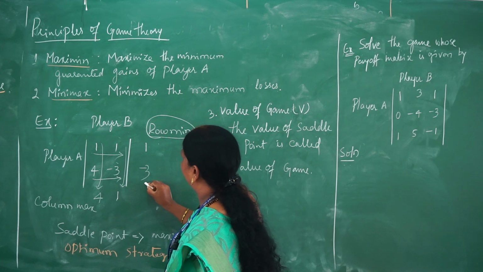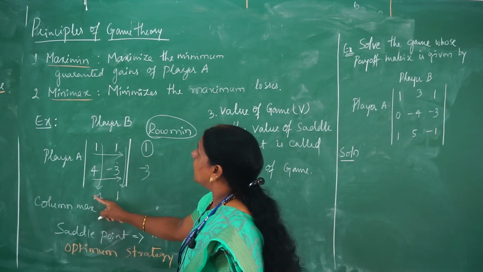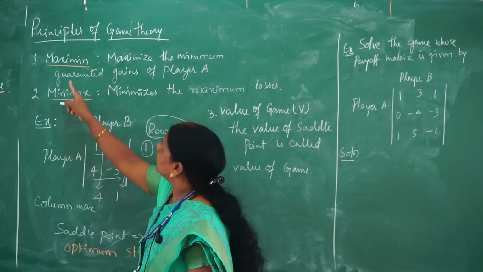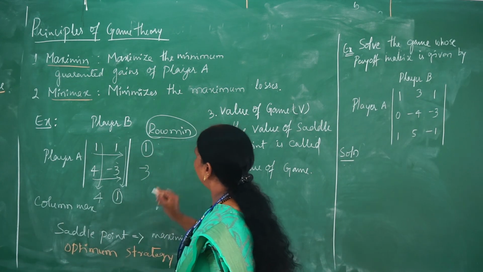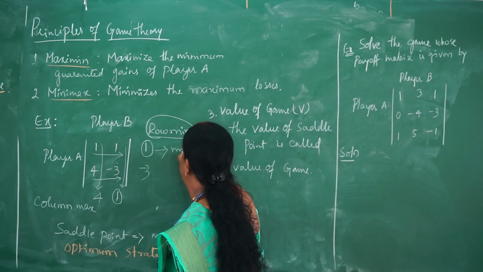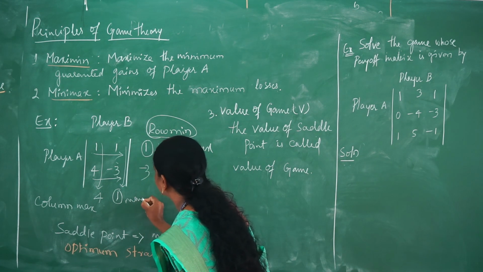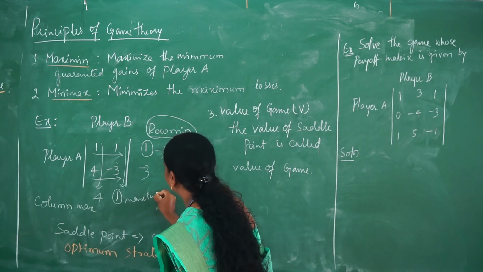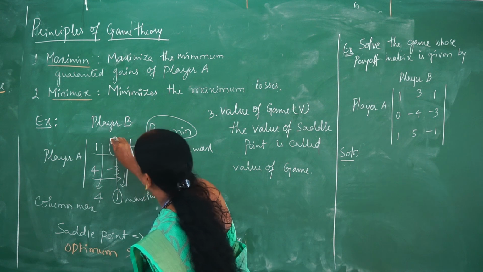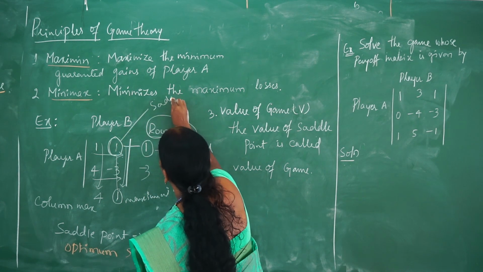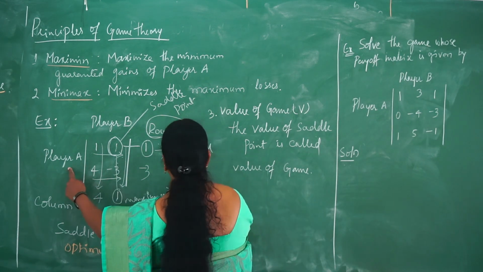So from these two values, this is the minimum of the maximum values, and from these two values we need to find out the maximum of the minimum values, that is called the maximin. Among these two maximum values, the minimum value is this one. So now this value is called the minimax and this is called the maximin. Where these two points are intersecting, that cell value itself is called the saddle point.